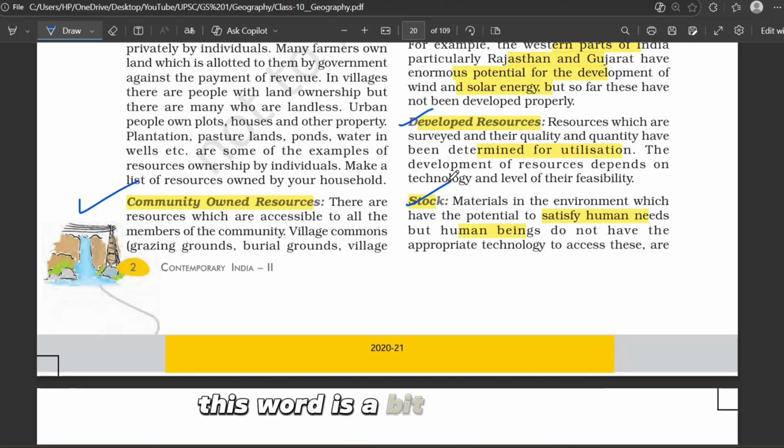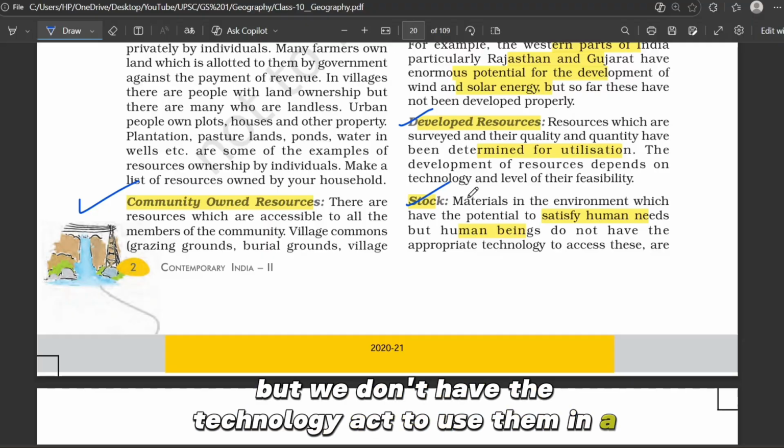Next is stock. Now this word is a bit confusing for students, so let's go very slowly. Stock means material present in the environment which can satisfy human needs, but we don't have the technology yet to use them in a practical way.